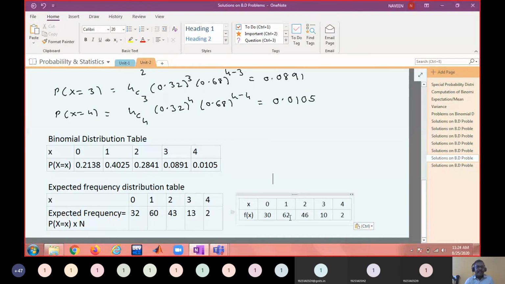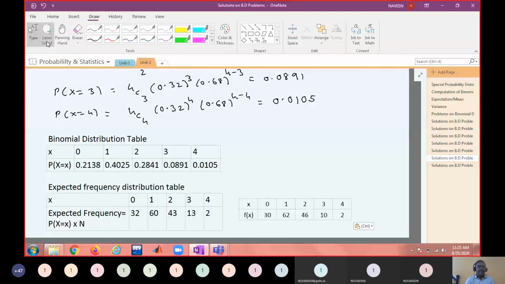Now, do you understand the entire procedure? This is the observed frequency distribution. We found the expected frequency distribution by creating the binomial distribution table. To create it, what you require is n and p. N is given through the table.